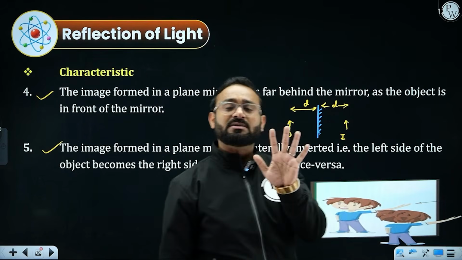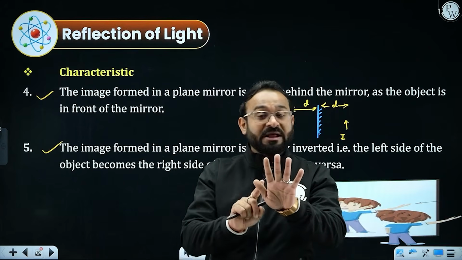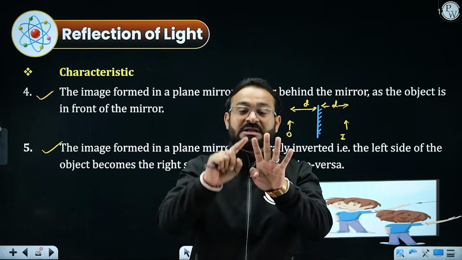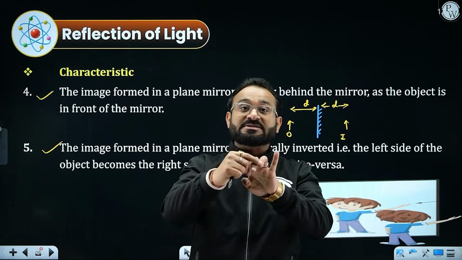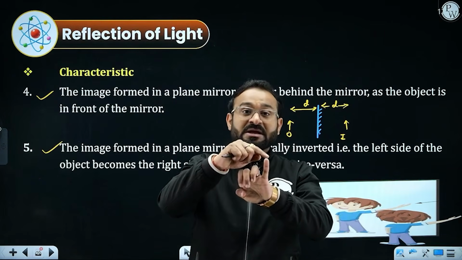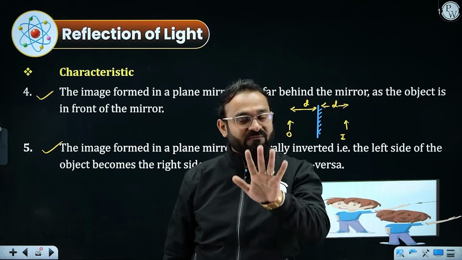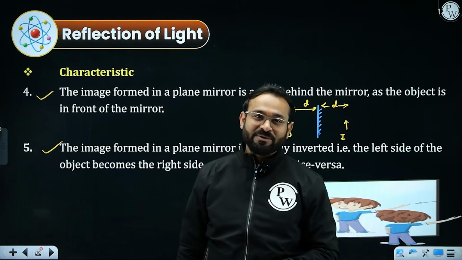So these are the major 5 characteristics we usually obtain when the image is formed in the plane mirror. The first was virtual, second erect, same size as the object, same distance from the plane mirror as the object, and the last is lateral inversion. This is how you get the 5 characteristics of the formation of images in the plane mirror.